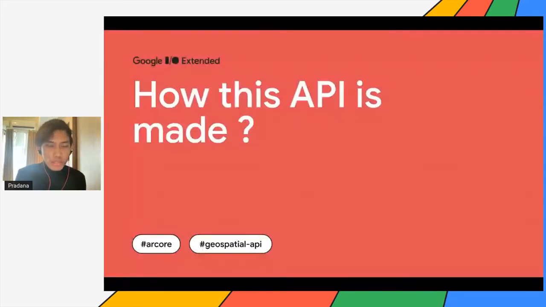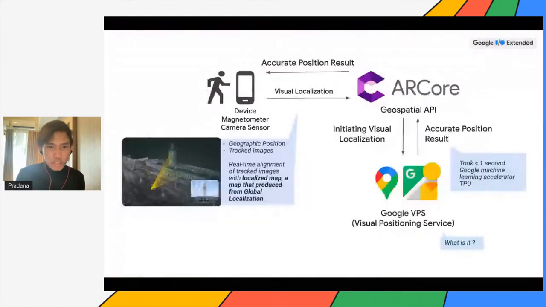As we can see, first, users send device magnetometer and camera sensor data, the geographic position, like using GPS, and also the images they are tracking with their camera. This sending process is called visual localization. It's a real-time alignment of the tracked image with a localized image. But what is the localized map? It's a map produced from global localization, which I will talk about later.